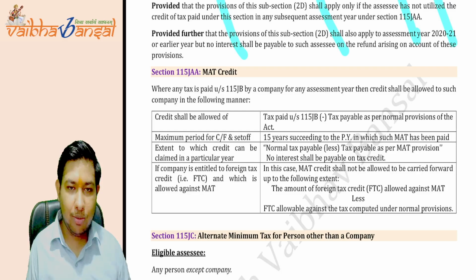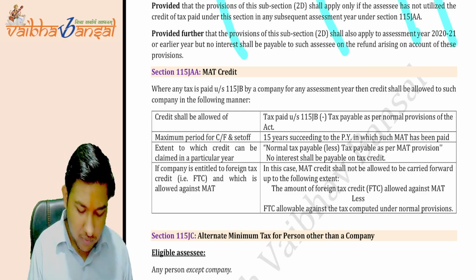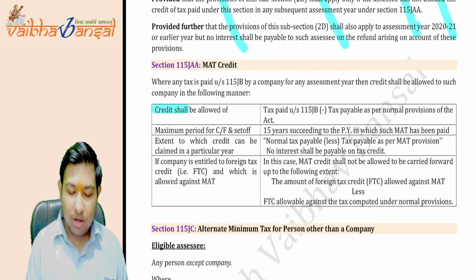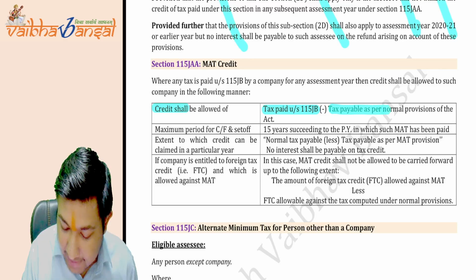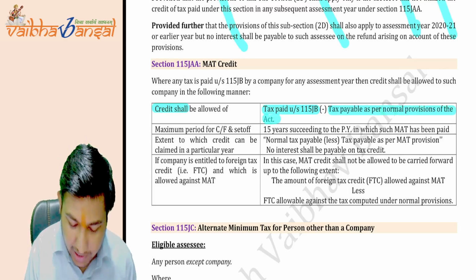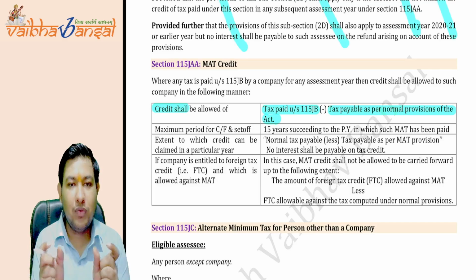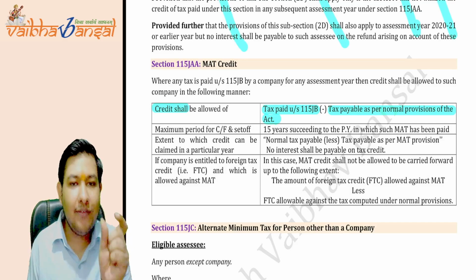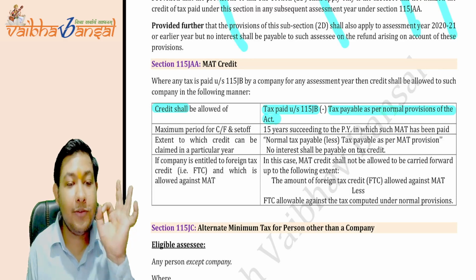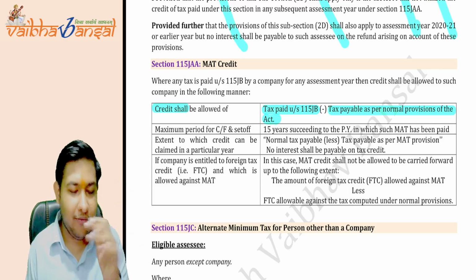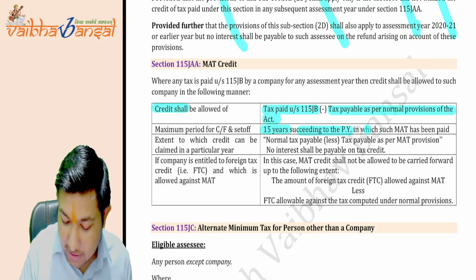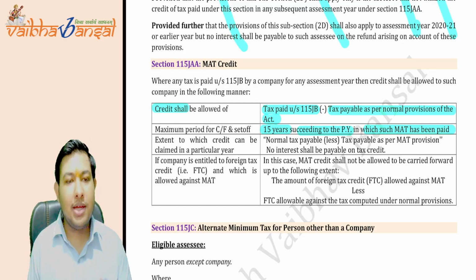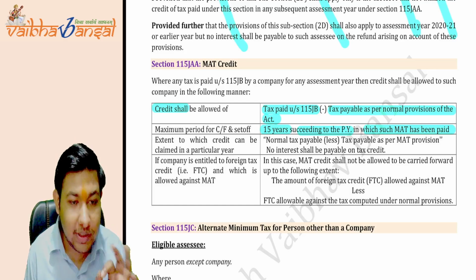Okay, so the government said, okay, we will give it. So what credit will be allowed? Where the tax under MAT is greater than the tax as per the normal provisions of the Act, the difference of that amount will be considered as a credit, which will be carried forward for 15 years, the 15 years succeeding the previous year in which the MAT has been paid. Okay, this will be carried forward for 15 years.